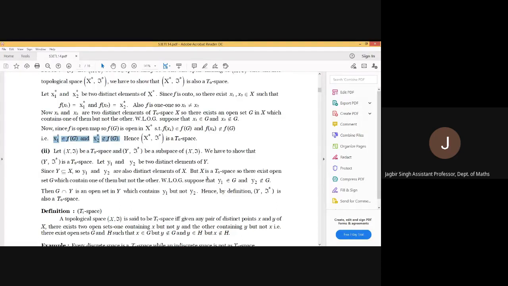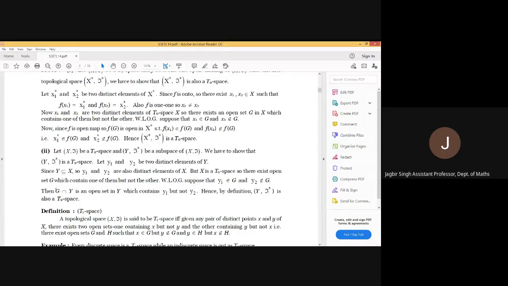Now, Y is contained in X. So, y1, y2 will be two elements of X. But X is T naught. So, there will exist an open set G which contains one but not the other. Let y1 belong to G and y2 does not belong to G. Now, G intersection Y is an open subset of Y which contains y1 but not y2, as G contains y1 but not y2.